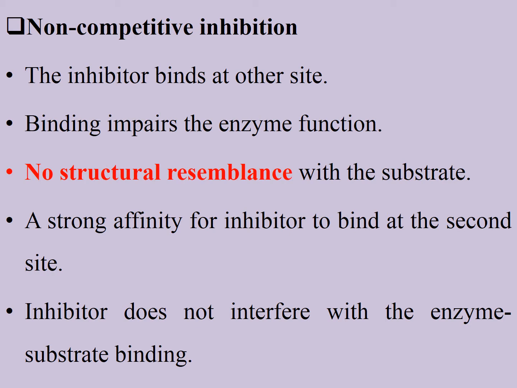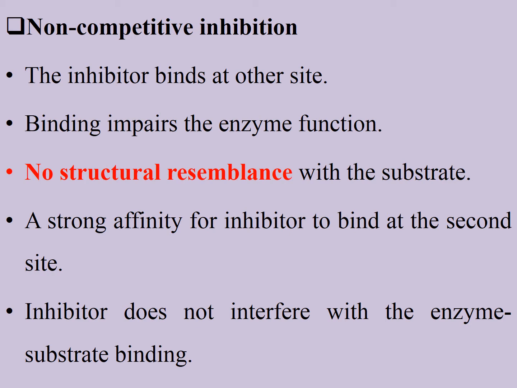Next is non-competitive inhibition. The inhibitor binds to another site where binding impairs the enzyme function. There is no structural resemblance with the substrate. There is a strong affinity for the inhibitor to bind at the second site.